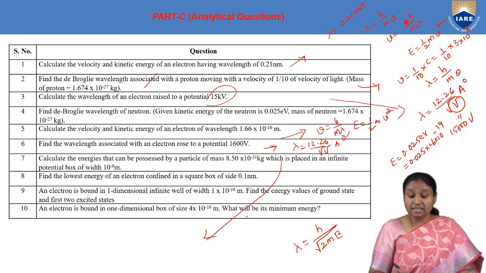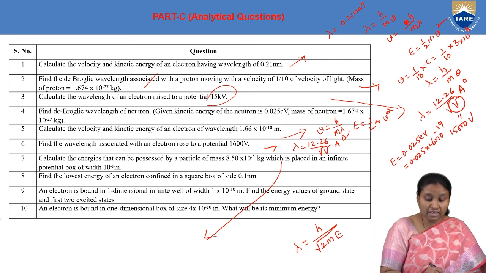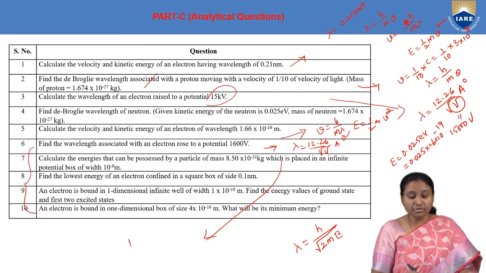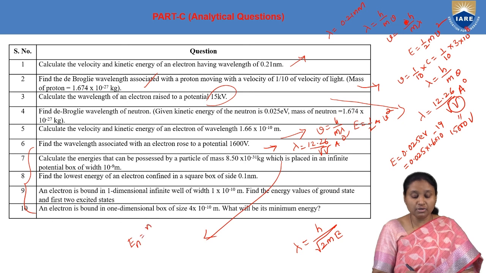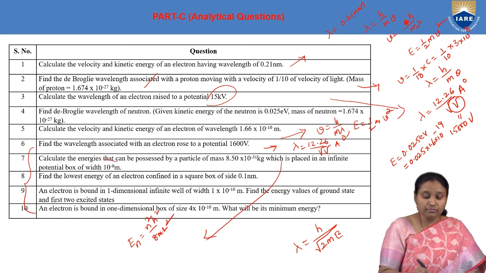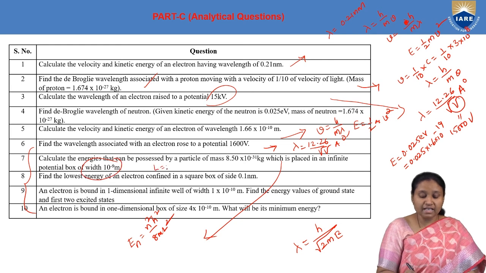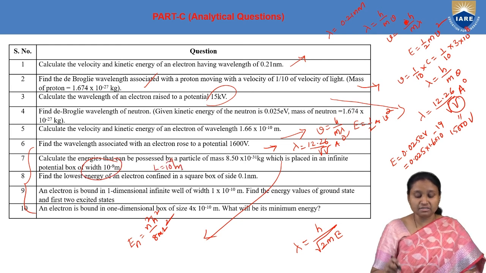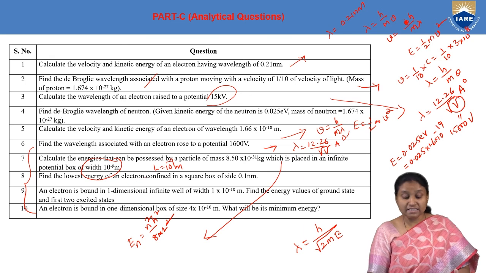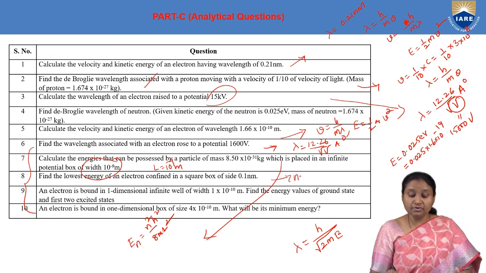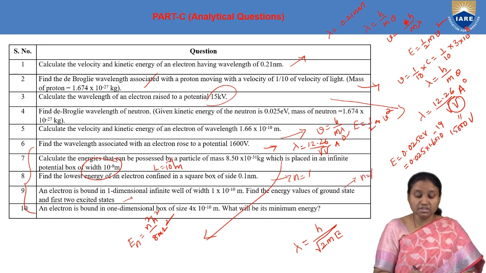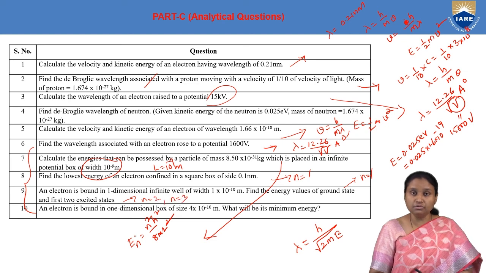And coming to the energy associated, in the last four problems we are going to make use of the formula En is equal to n square h square by 8 m L square. In this problem, what is the value of L? L is given as 10 to the power of minus 9 meters. And here, find the lowest energy. When we talk about lowest energy, we are talking about n is equal to 1. And here we are talking about ground state energy, n is equal to 1. And for the first two excited states, we have to substitute n is equal to 2 and n is equal to 3.